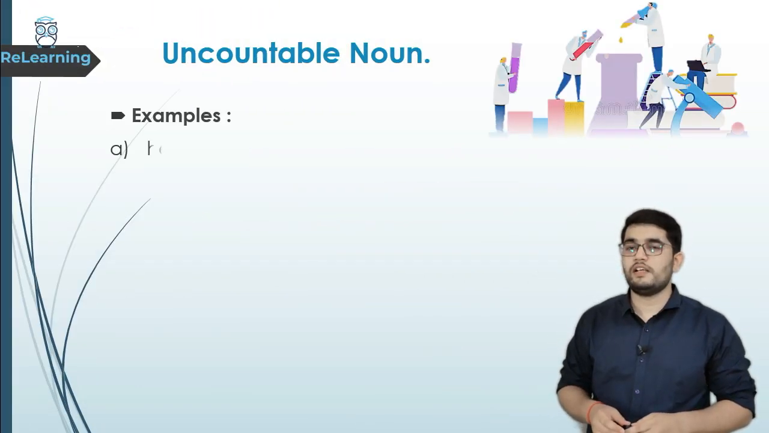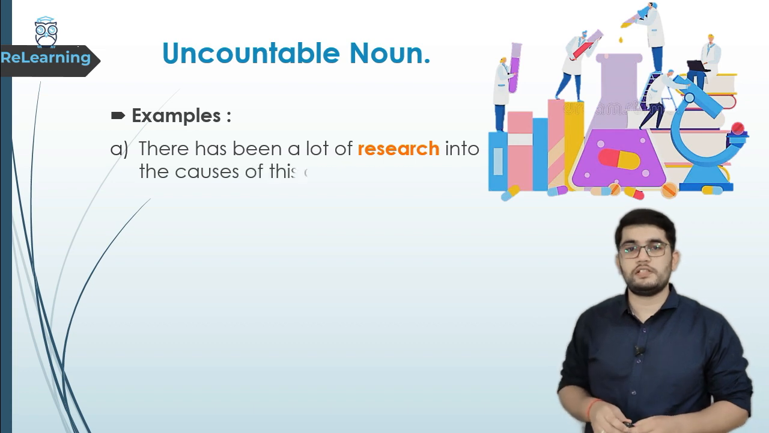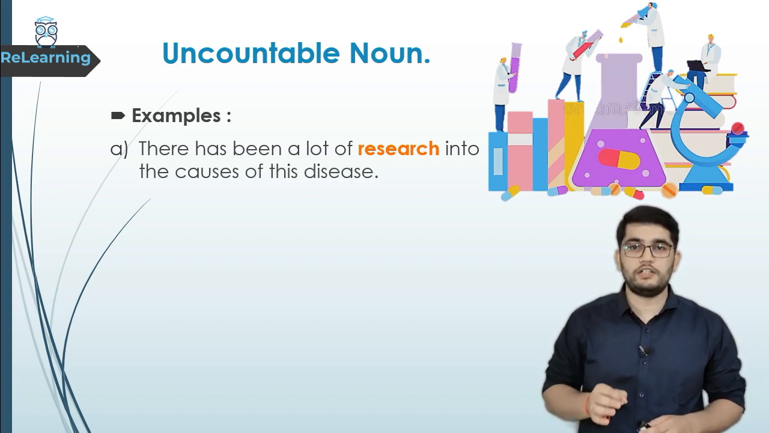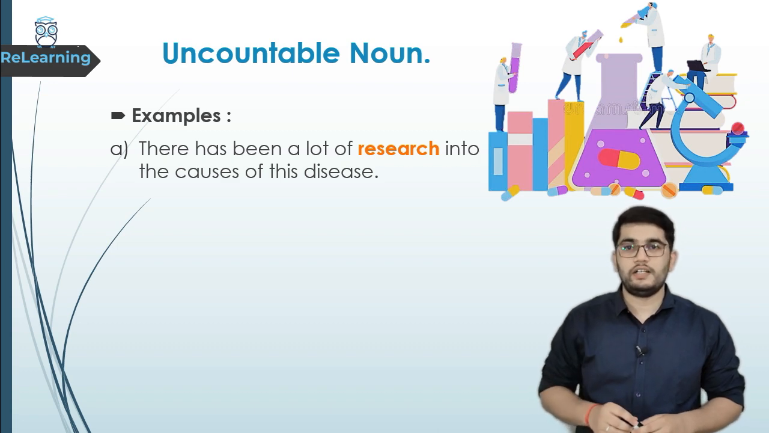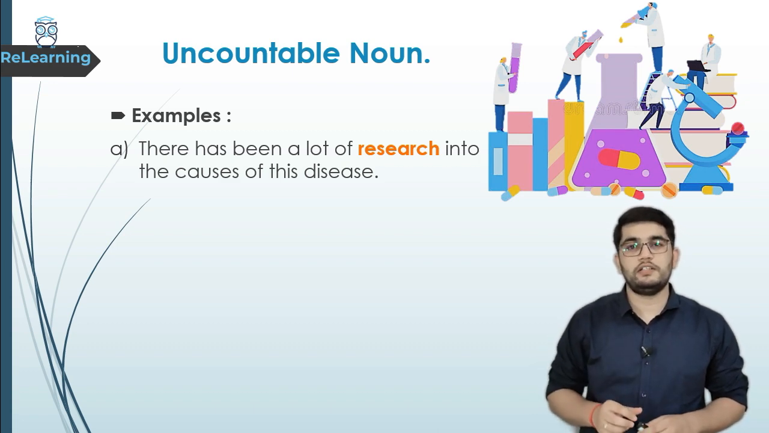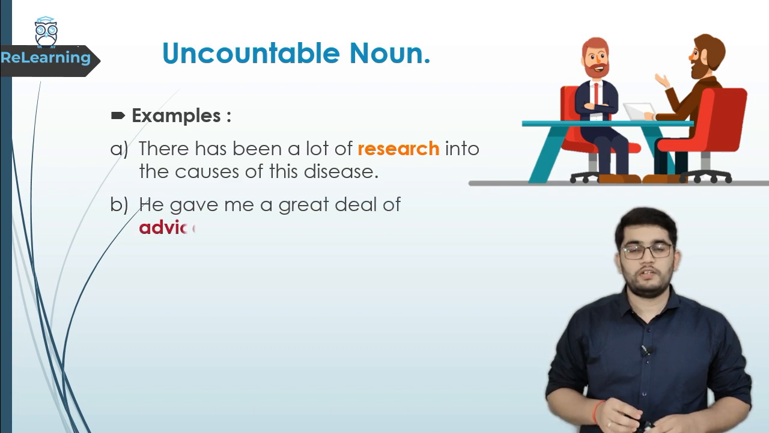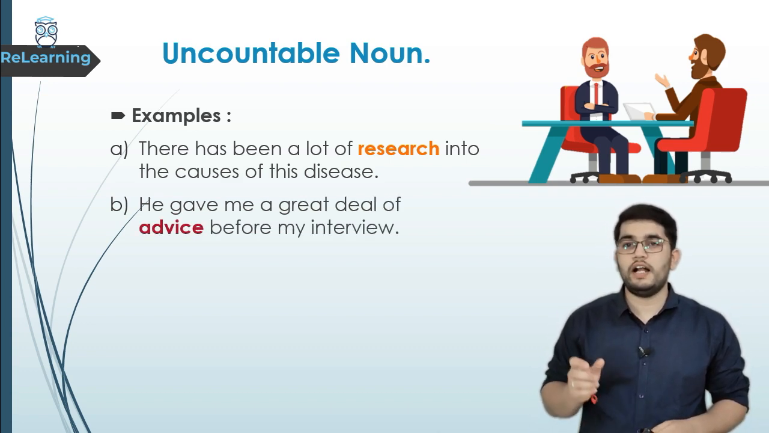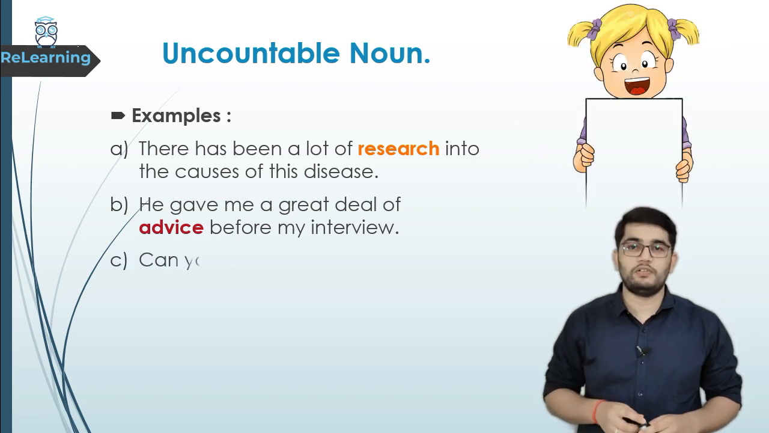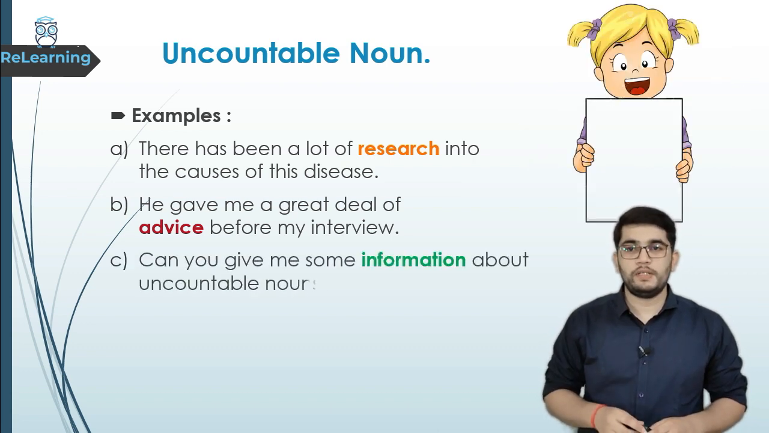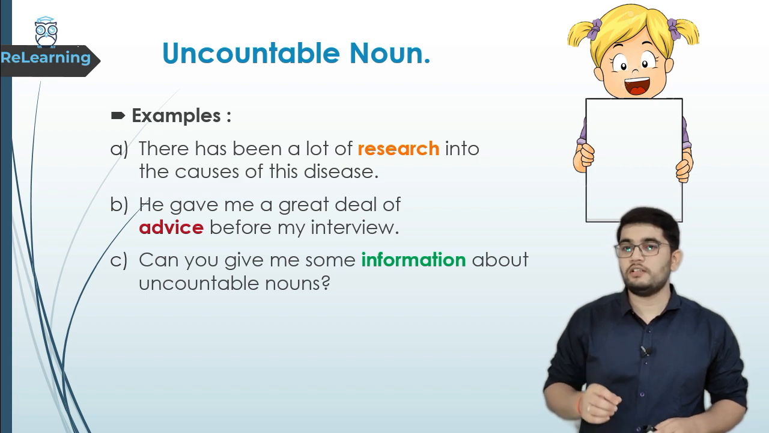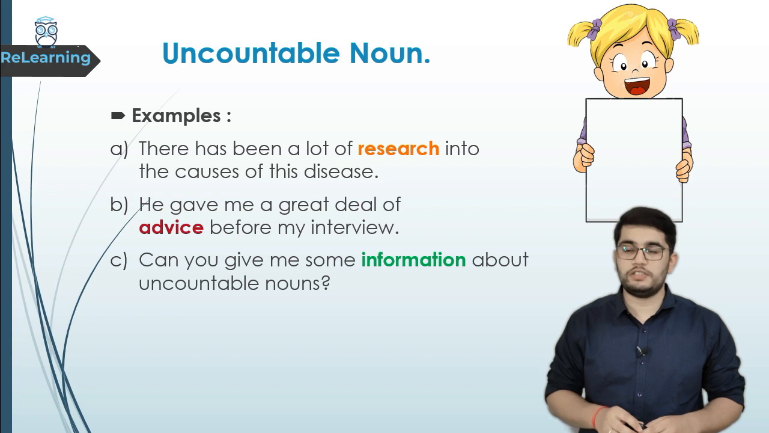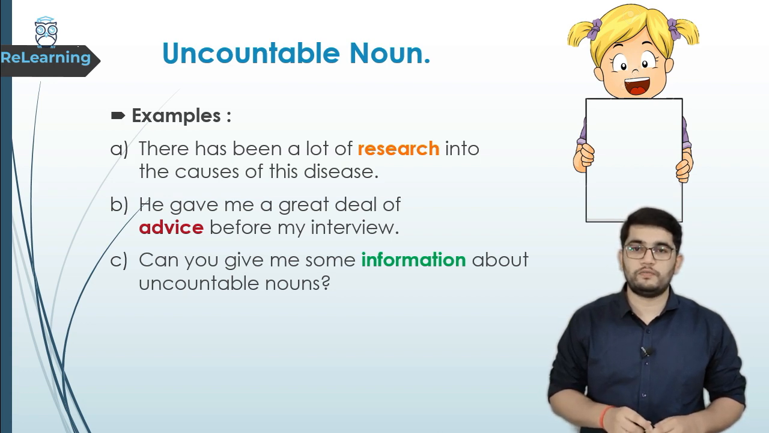Now let's see some examples of uncountable nouns. The first here we have is: There has been a lot of research into the causes of this disease. In this, research is an uncountable noun. He gave me a great deal of advice before my interview. Here advice is the word which is uncountable. Can you give me some information about uncountable nouns? Here in this sentence, the word information is an uncountable noun.